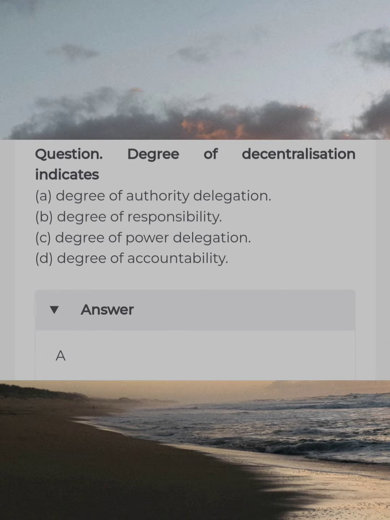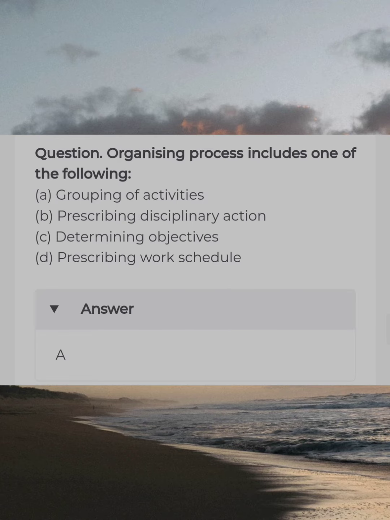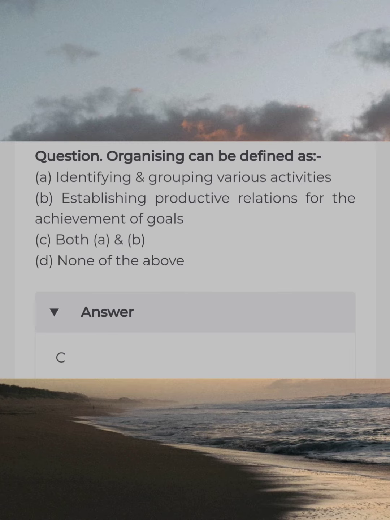Degree of decentralization indicates answer A. Degree of authority delegation. One of the following is an advantage of functional structure. Answer B. Flexibility. Organizing process includes one of the following. Answer A. Grouping of activities. Organizing can be defined as answer C. Both A and B.